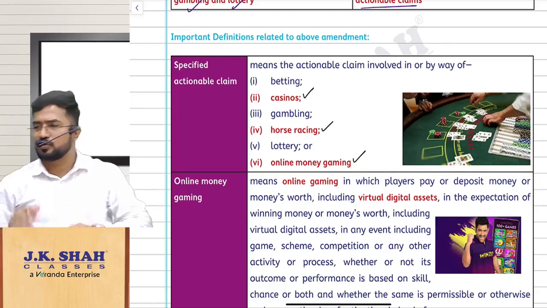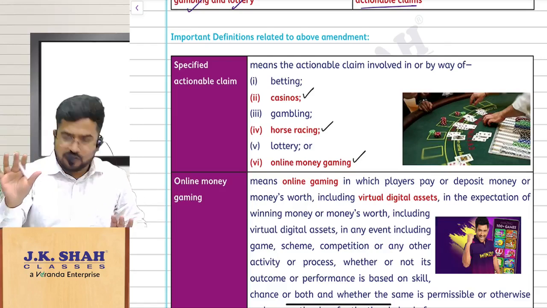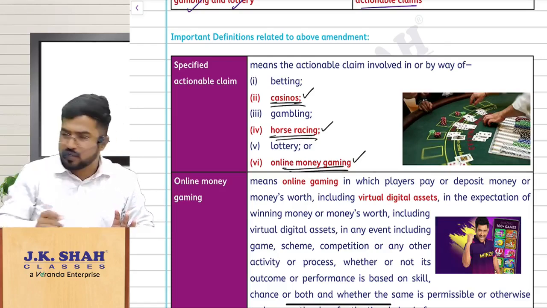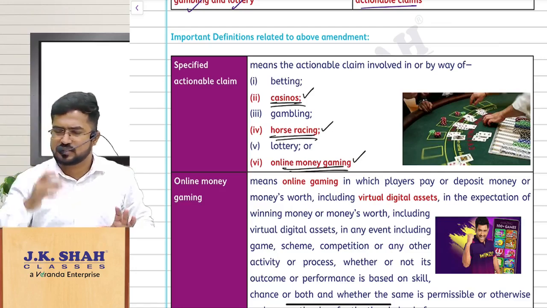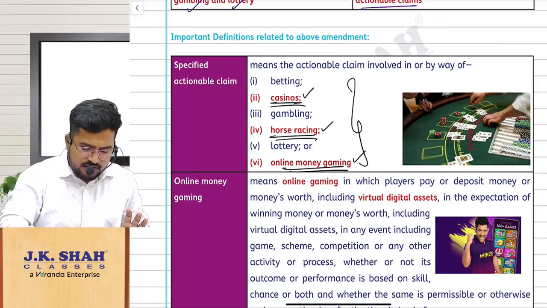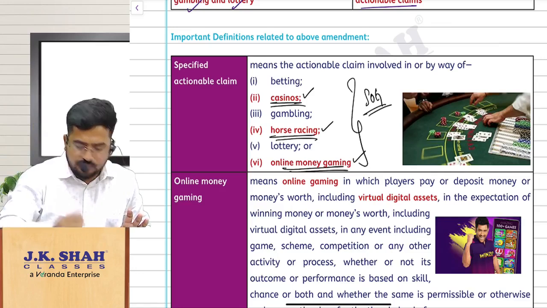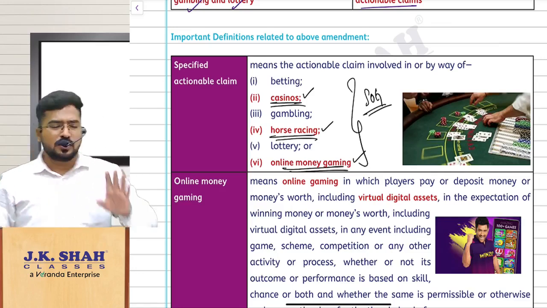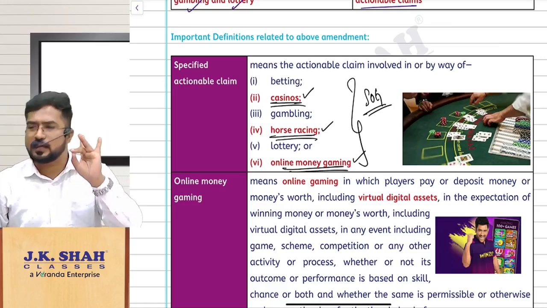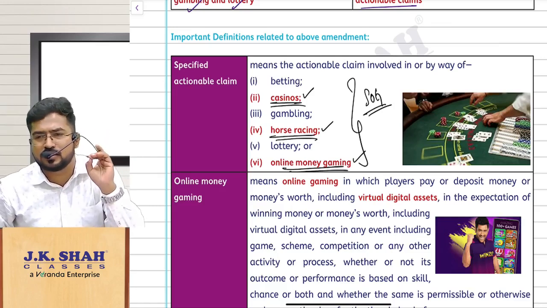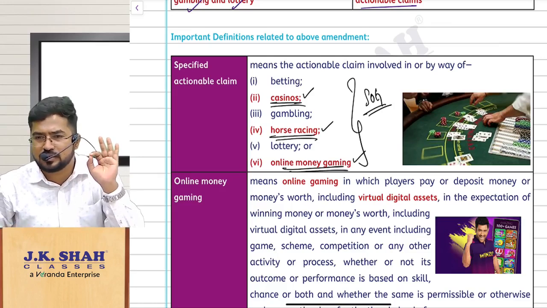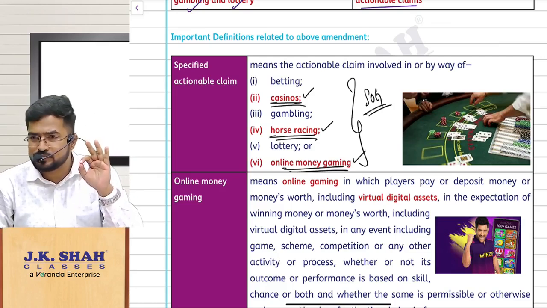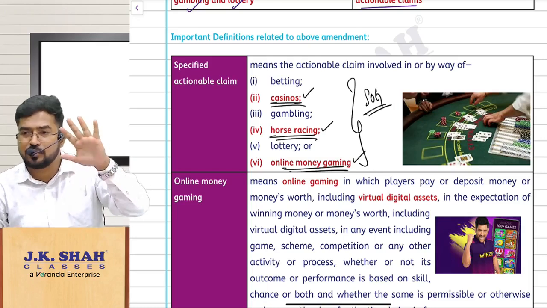Simple, I will tell you how to remember that. See, there can be a chance of this being tested in the exam, regarding whether it is supply or not, in any adjustment of the problem, etc. Now you understand all these things are supply of goods. Lottery, betting, gambling: where can you play these things? You can go to casinos and play there. And sir, I can also do that online now, so you can remember online money gaming.